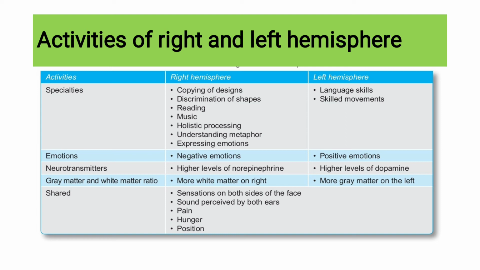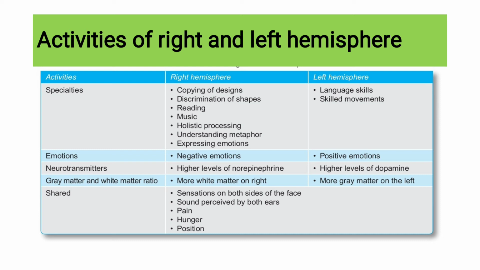What are some of the specialities? The right hemisphere is responsible for copying of design. If you want to copy anything, copying of designs, discrimination of shapes. Because of the right hemisphere functioning, we can tell whether it is a circle, a rectangle, short, long, everything. Reading, music, holistic, as a whole you can see. Instead of seeing a part, you can see the picture as a whole. Holistic processing. Then understanding metaphors and expressing emotions.